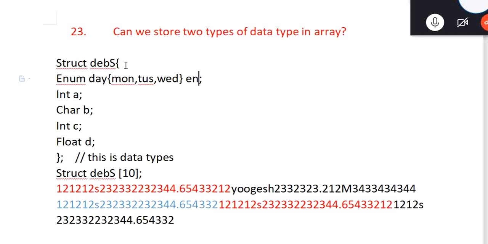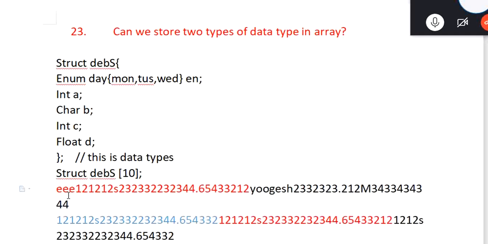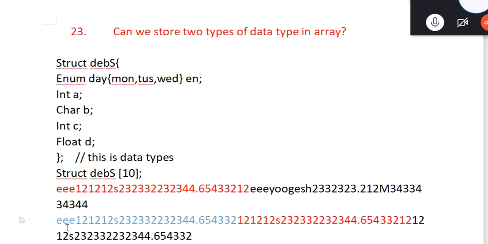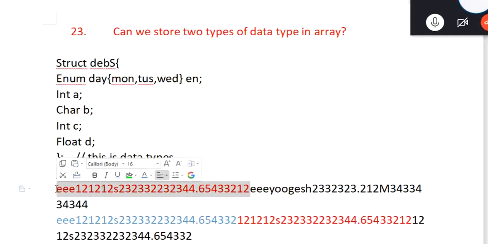Consider if you make enum, then this will consume another few bytes here. That's all. Here also it consumes few bytes. Here also it consumes few bytes. That's all. So they all together become one data type, including enum.